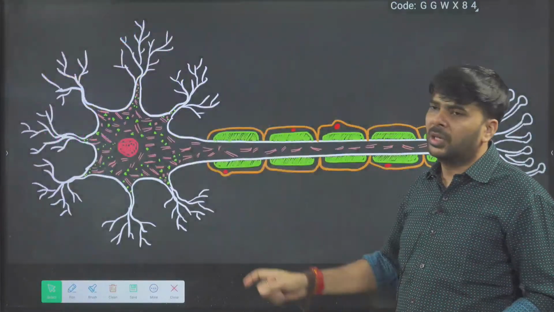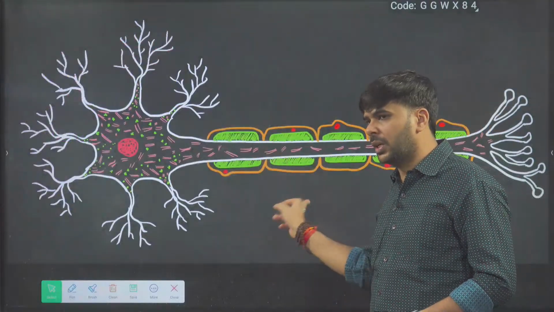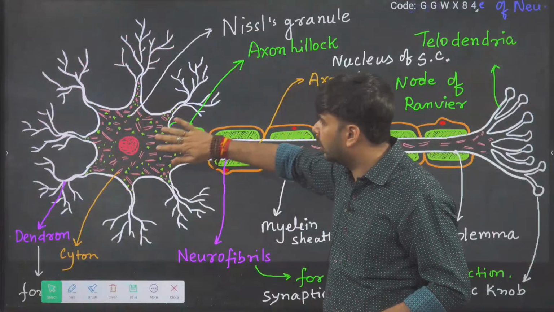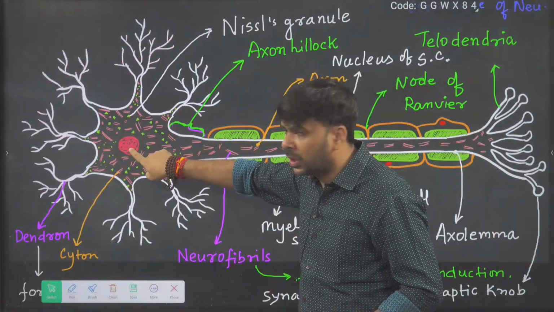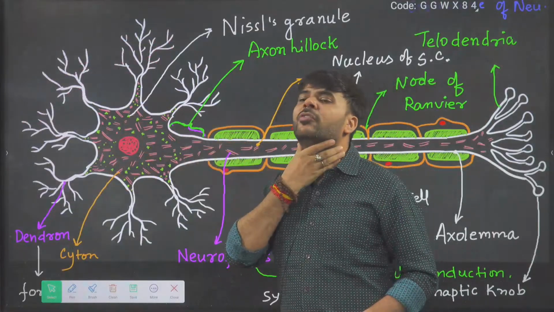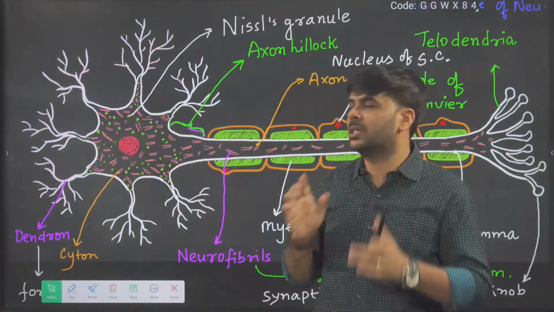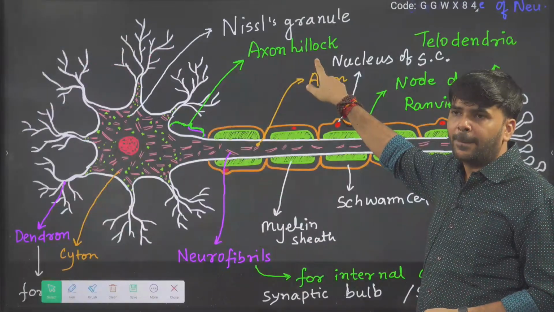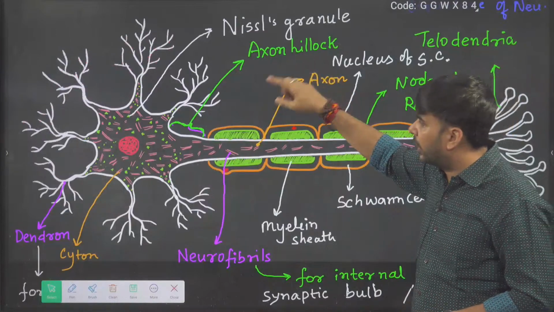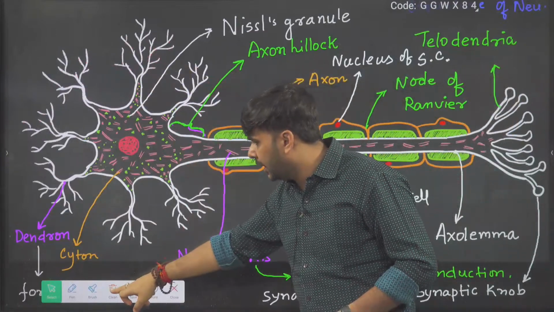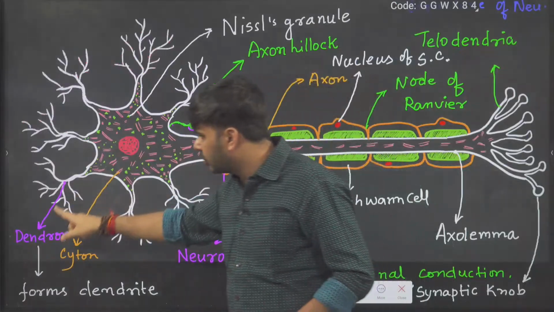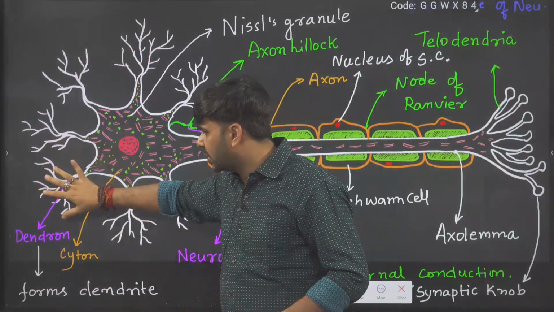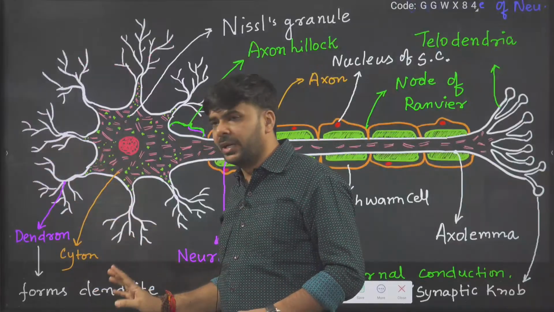This is done. Here you can see a neuron, and I'll explain a little more detailed labeling. This is the cyton area, this is the nucleus. This neck of the neuron is called axon hillock. I think it is visible to all of you. Then these branches are called dendron or dendrite. Dendron is this whole structure. Fine branches are called dendrite.